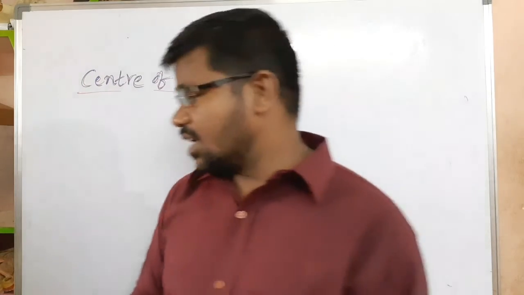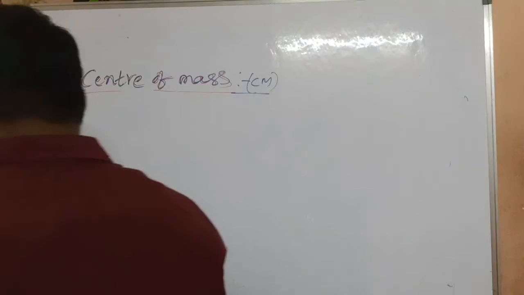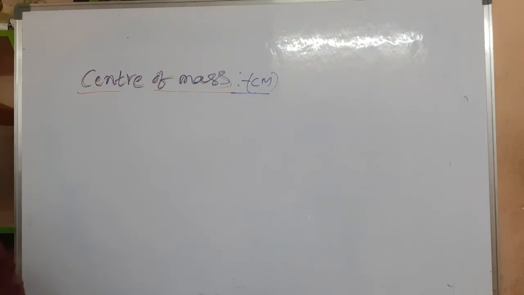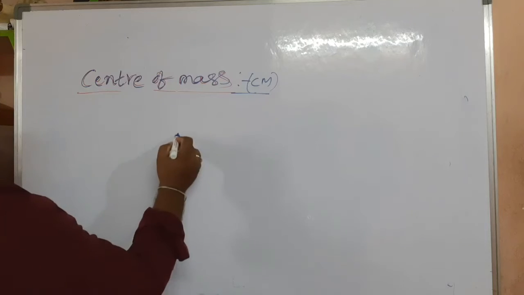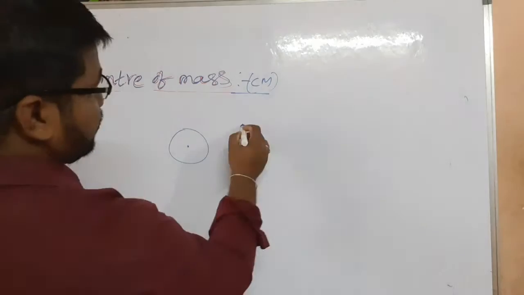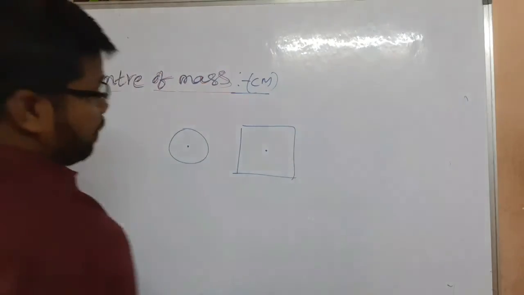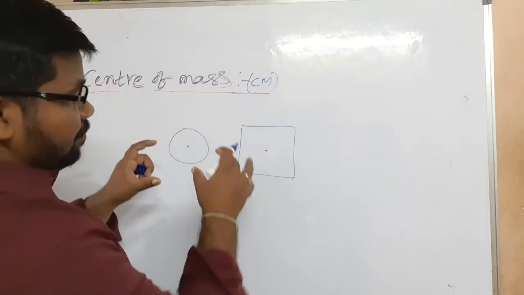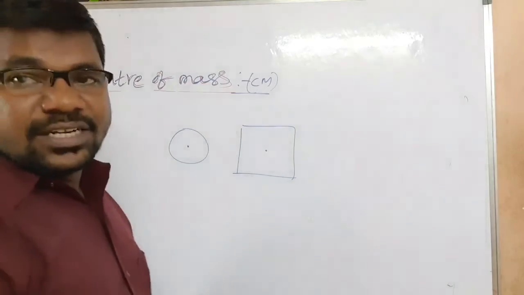For a circle, this is the center. For a square, this is the center. These are objects having a definite shape and size.